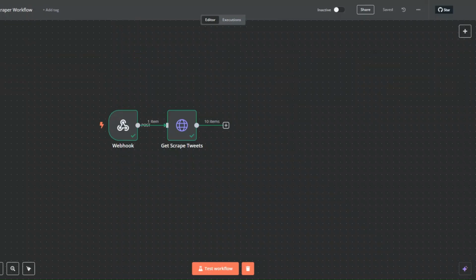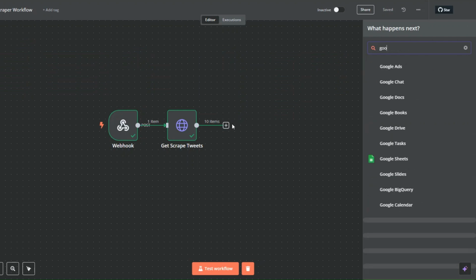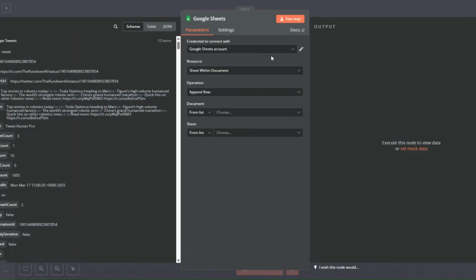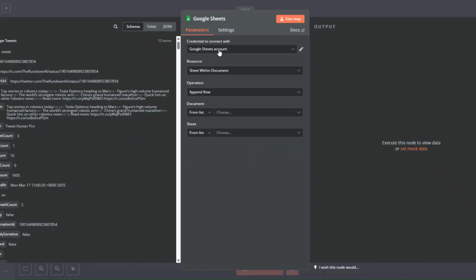To do that, on our workflow, I'm going to add a new node and search for Google Sheet. Click on Google Sheets. Here I'm going to click on append row in a sheet. Here, you'll need to create a credential by clicking on create a credential. Here you're going to choose the OAuth and sign in with your Google account. And then on the new window that pops up, choose the account that you'd like to connect to n8n. After choosing the account, your credential will be created. But since I had already created my credential, I'm going to close and choose my credential right here.